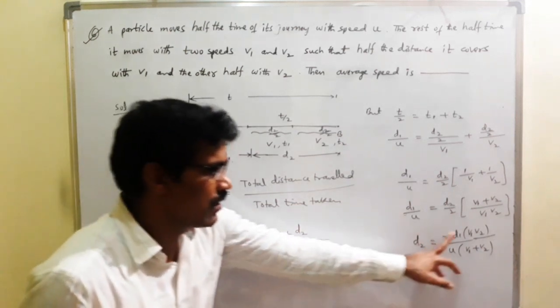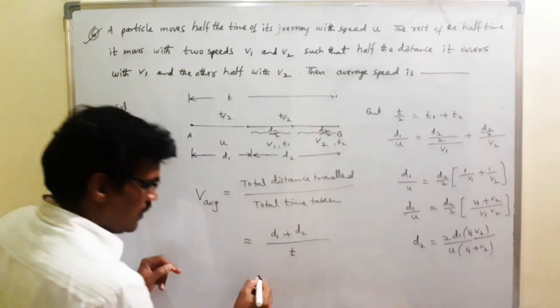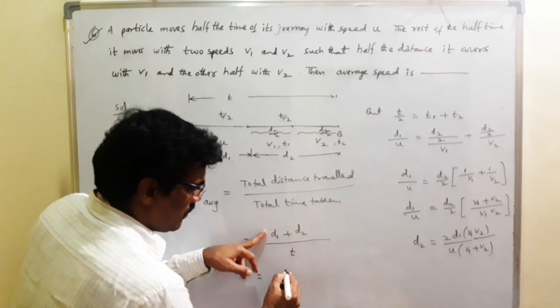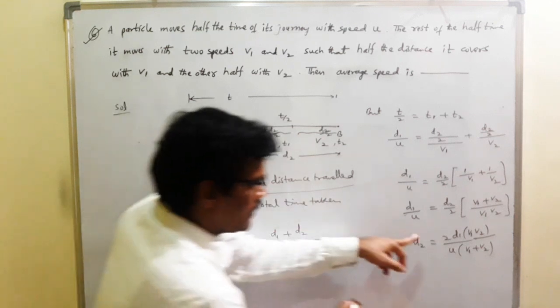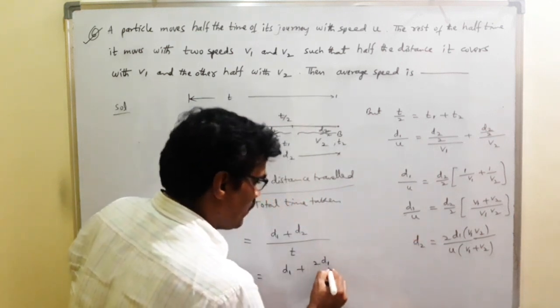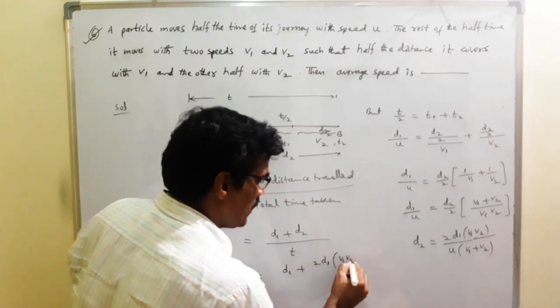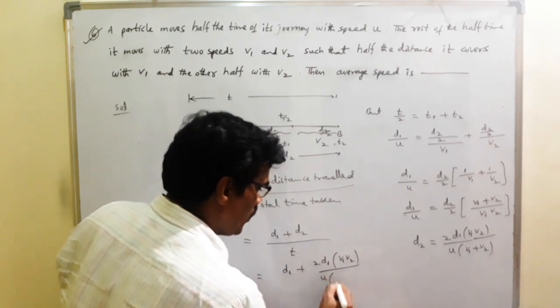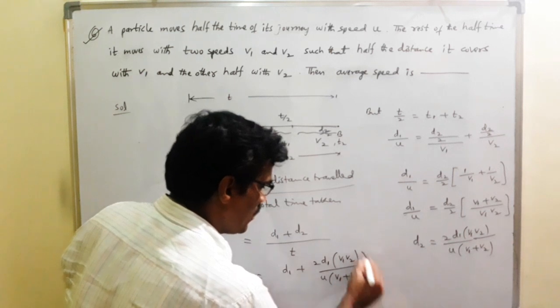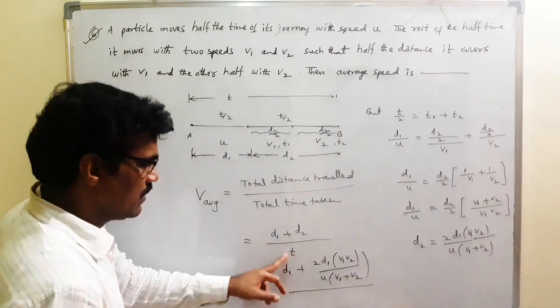That is d2 in terms of d1. So substitute: d2 is 2 d1 into v1 v2 divided by u into v1 plus v2.